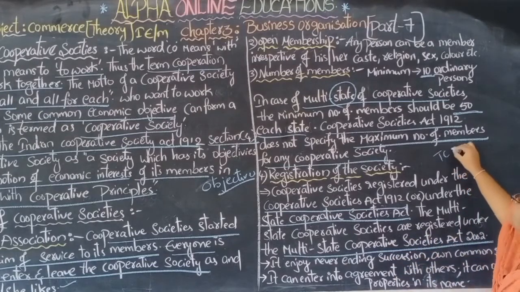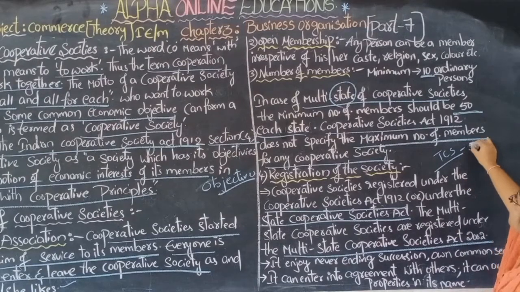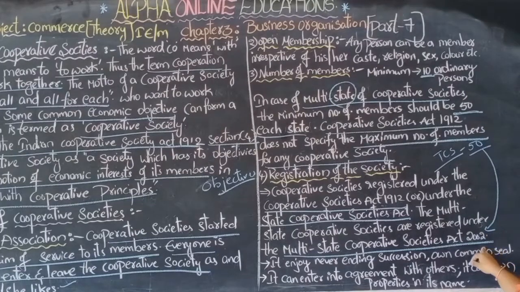A Telangana cooperative society with 50 members has to get registered under this 2002 Act.